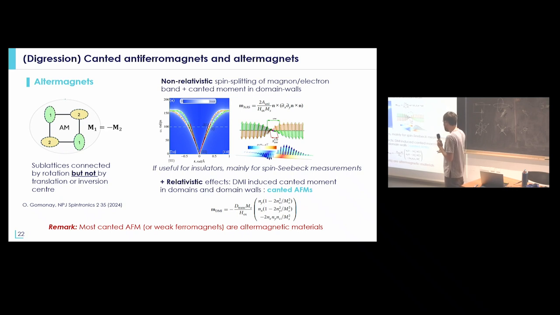So let's say that most canted antiferromagnets are weak ferromagnets. So here on the picture is spin wave, or? Here it's spin wave, but that would be the same if it was electronic band structure. It's coming from this paper, so it was on spin waves, but that would be exactly the same. So yeah, most canted antiferromagnets or weak ferromagnets are really altermagnetic metals.